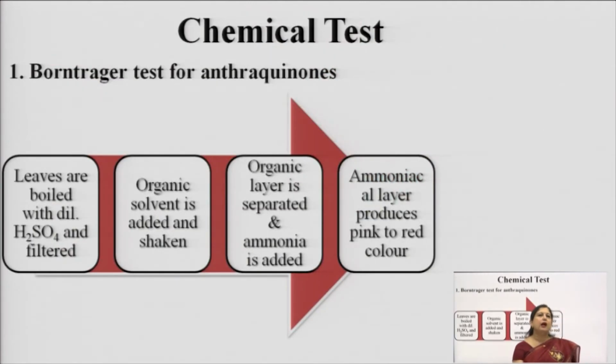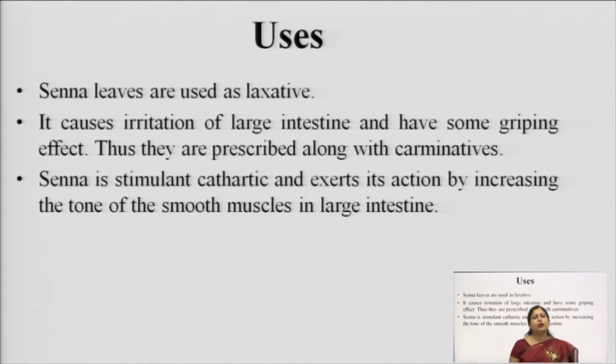So, this is about senna, and now we come to the chemical tests of senna. Basically, in this chemical test, we boil the senna leaf in sulfuric acid, and when we are boiling it, the glycosidic linkage breaks, and the aglycone goes into the organic solvent which we are adding. So, we added H2SO4, then organic solvent, the aglycone goes in the organic solvent, after which when we add ammonia, the organic solvent, due to the basic nature of the ammonia, turns into a pink to red coloration.